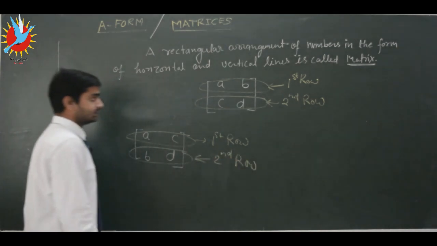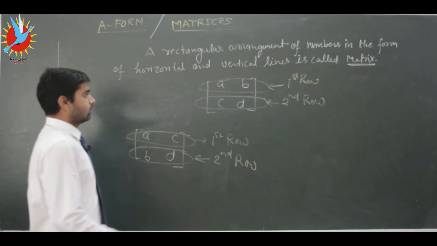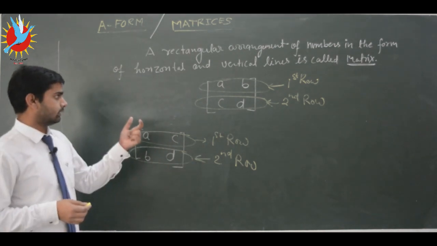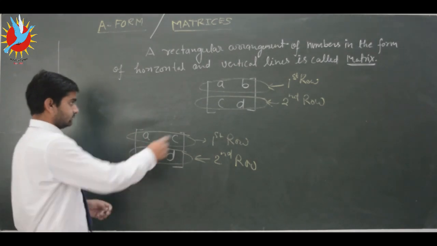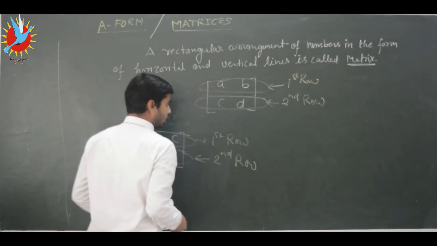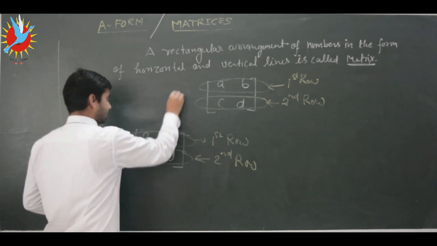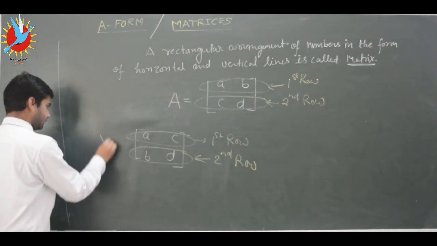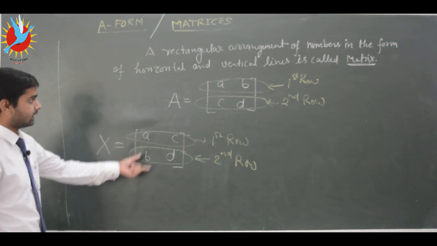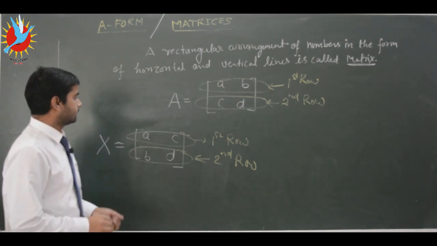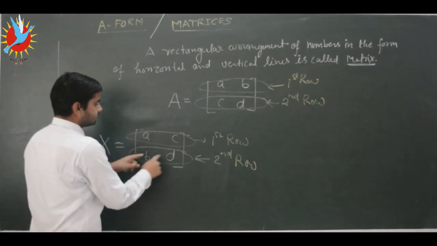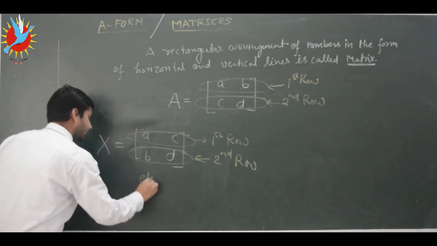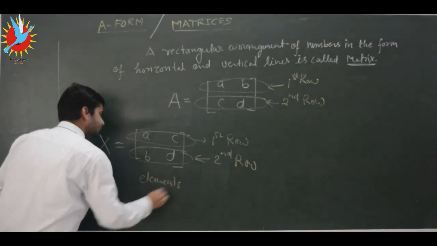Okay, so matrix is denoted by capital letters. Matrix will be denoted by capital letters only, and these numbers are called elements or members. So we can denote it by a capital letter, and we can give some name to it like A. So this is matrix A, and here the numbers in that matrix are called elements, so we will call a c b d elements.